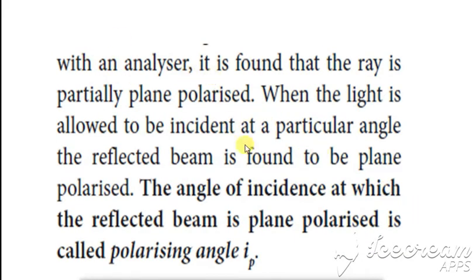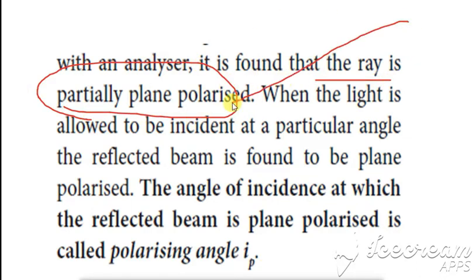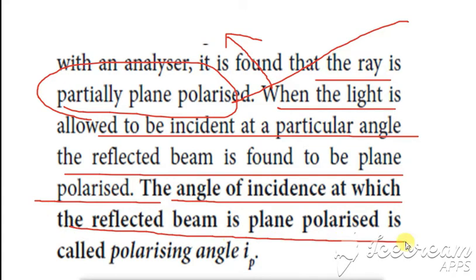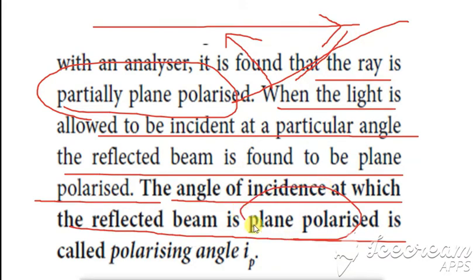With an analyzer, we can say that the ray is partially plane polarized light. When you analyze BC, it is only partially plane polarized, and when the light is allowed to be incident at a particular angle, the reflected beam is found to be plane polarized. The angle of incidence at which the reflected beam is plane polarized is called the polarizing angle. Clear?